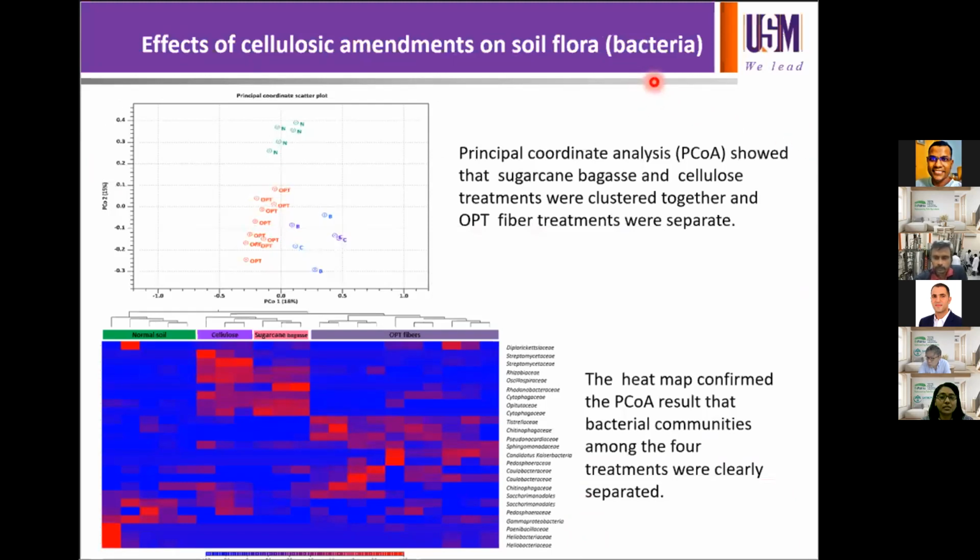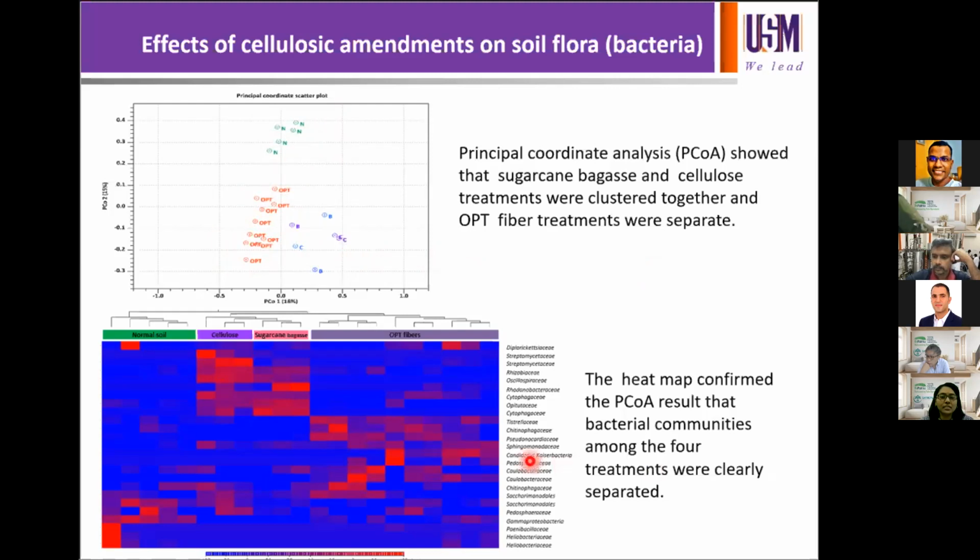Bacterial community structure of soils treated with OPT fiber, sugarcane bagasse, and cellulose powder were identified through metagenomics analysis. Principal coordinate analysis is usually used to analyze the trajectories of beta diversity in bacterial isolates. This technique here revealed that sugarcane bagasse, which is the B, and also C, which stands for the cellulose powder, were separately clustered compared to the OPT and also the unamended soil. Each were separately clustered according to this principal coordinate analysis.